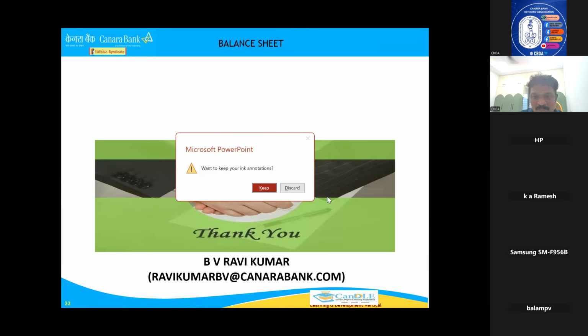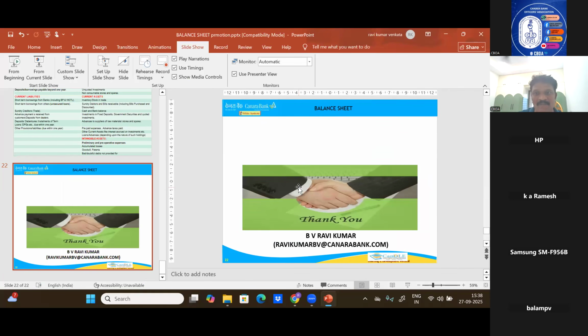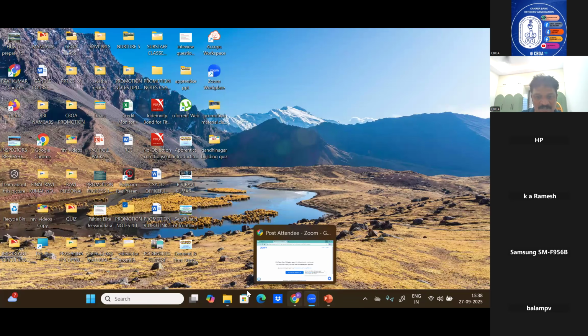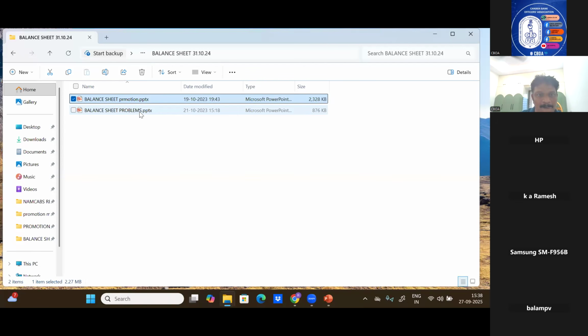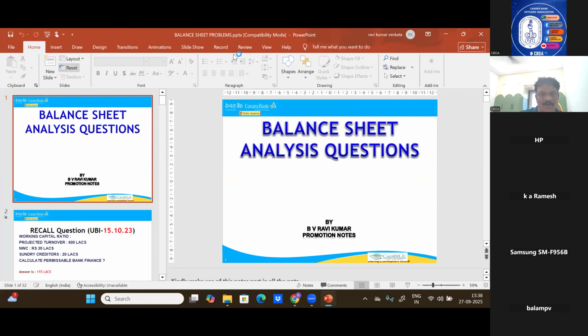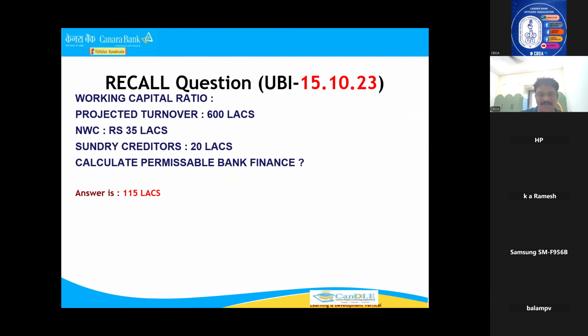I hope, if you were with me for the last 1 hour, you understood what the balance sheet is. I took 1 hour. Let us see whether we can try problems also for 5-10 minutes, whatever time is possible. We will resolve some answers so that you will be confident in the exam, if any question comes from the problem side. One minute, I'll open the slide. Now understanding this concept, let us see whether you are able to answer or not.